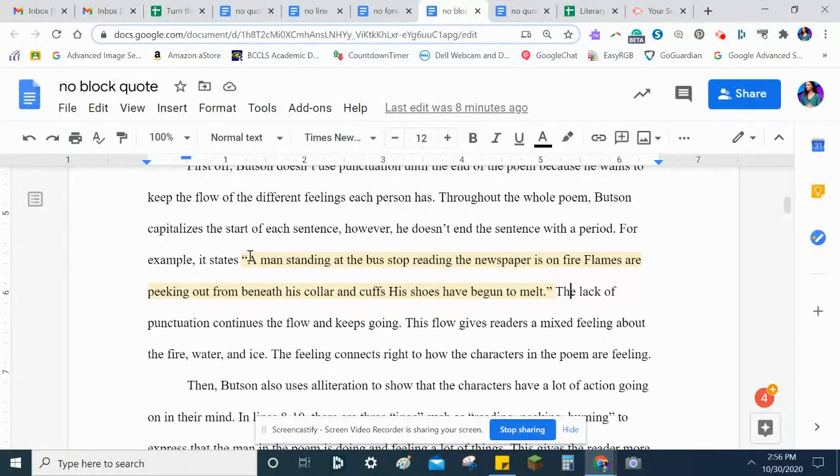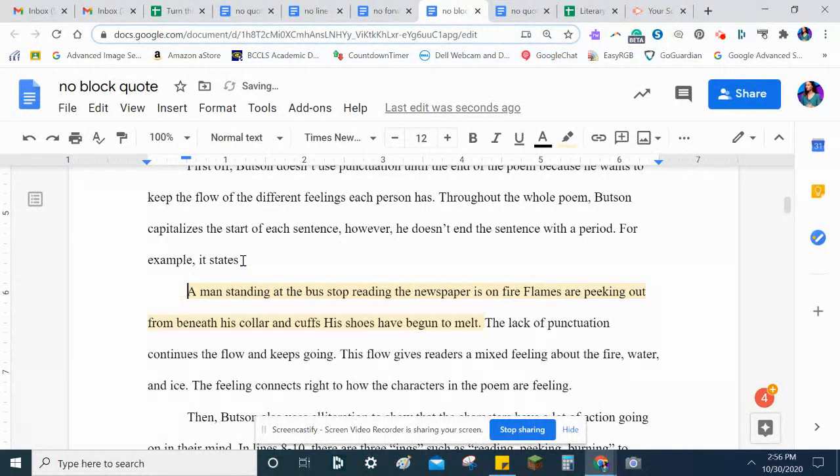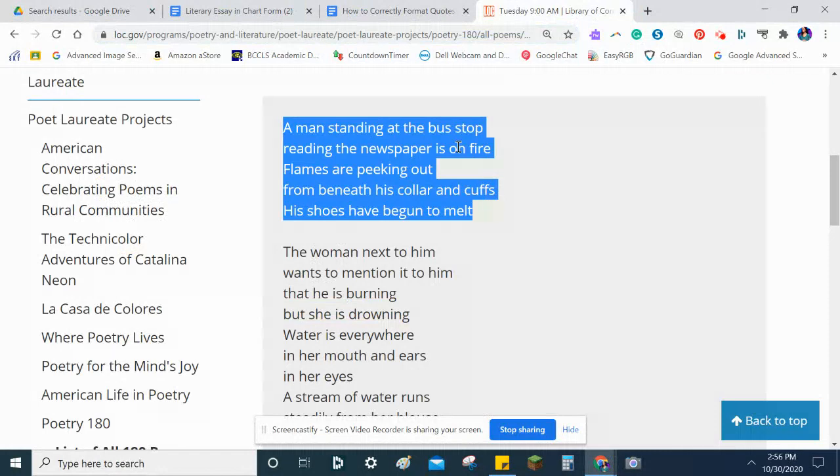So for 4 or more lines, what you do is, first, no quote marks. Second, you give it its own little section, so you hit enter, and you indent it. Google Doc just indented it automatically for me. Third, you keep the same formatting that you already had in the original poem.